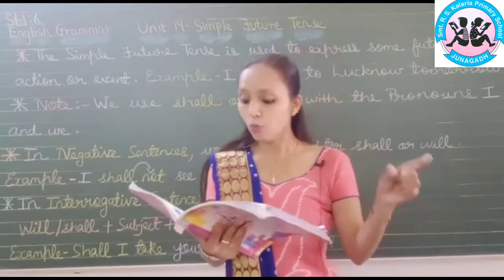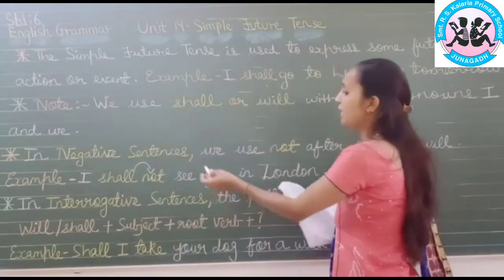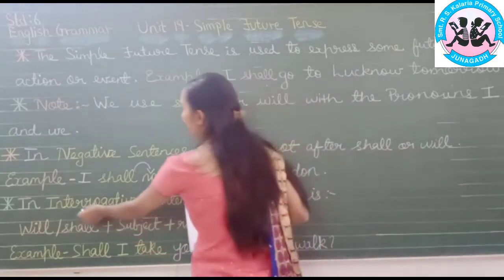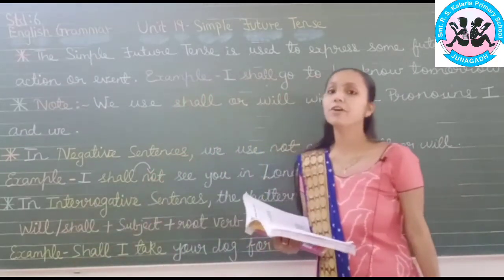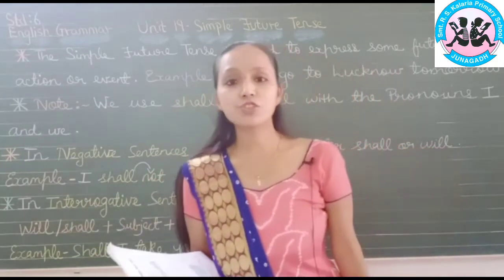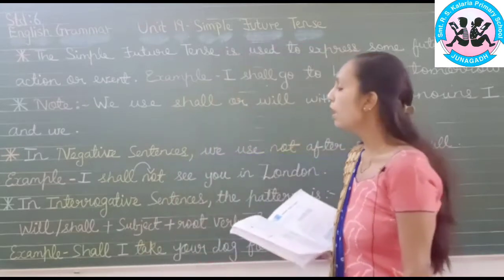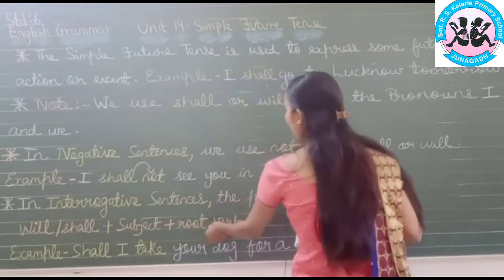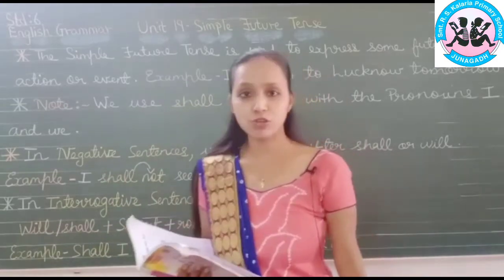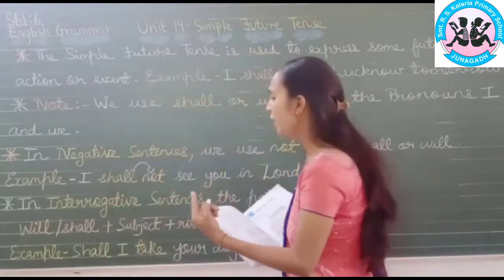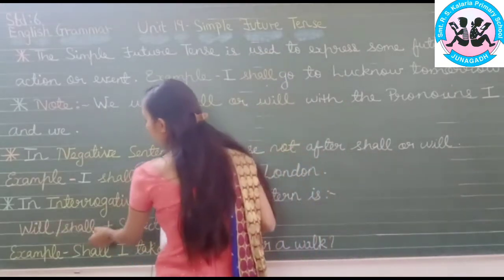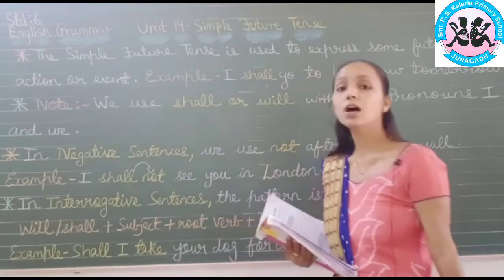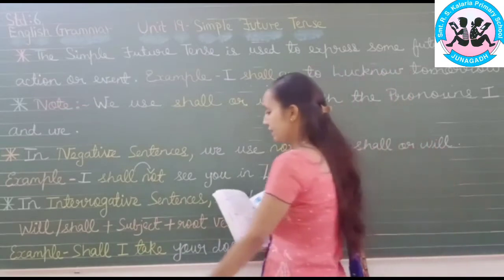And in interrogative sentences, you already know that a question mark is compulsory at the end. The pattern is: will or shall, plus subject, plus root verb, plus question mark. So first you write will or shall, then the subject, then the root verb, and a question mark at the end.